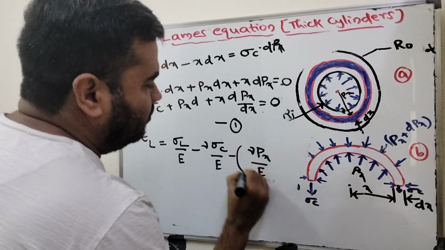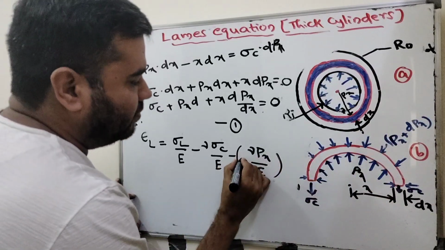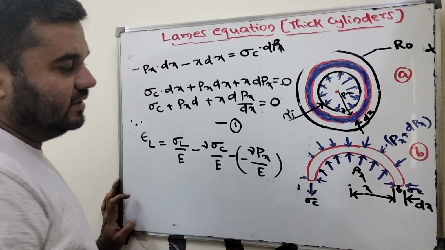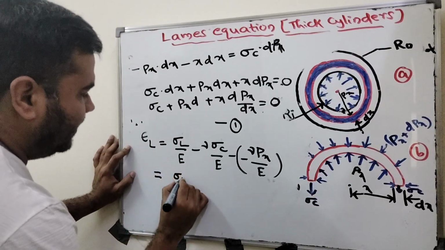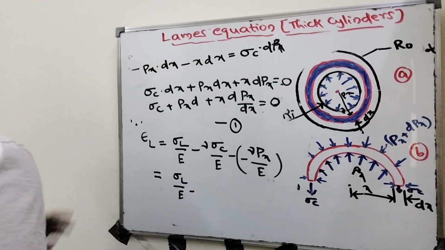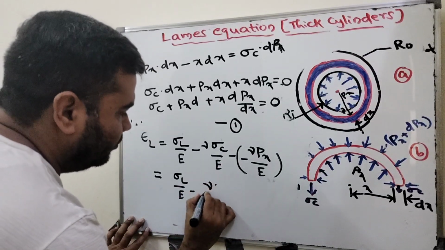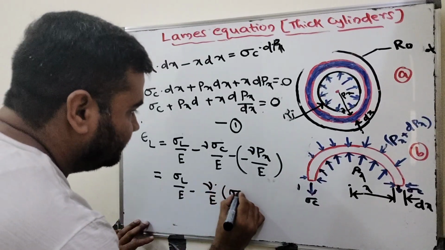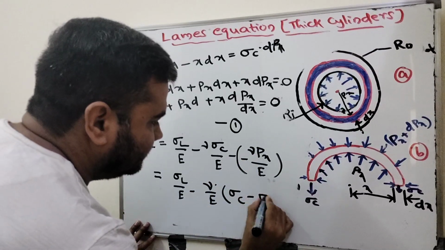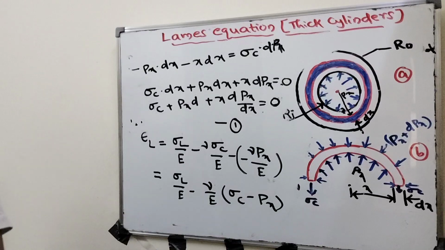But the radial pressure and circumferential stress are in opposite directions, so there is a minus here. Therefore longitudinal strain equals sigma L by E minus nu by E, taking nu by E outside, into sigma C minus Px. This is the longitudinal strain we have developed here.